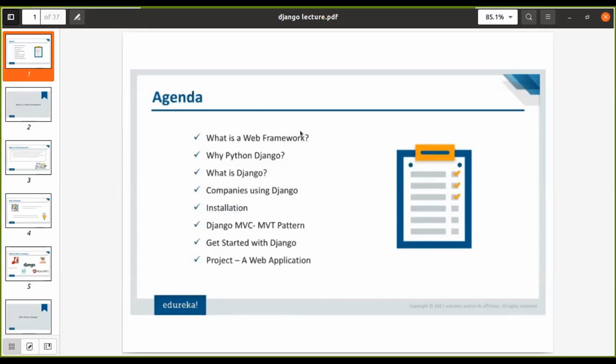Python is widely used in many technologies nowadays, including artificial intelligence, machine learning, data science, data analytics, data warehousing, etc. But Python is most widely used in web frameworks.